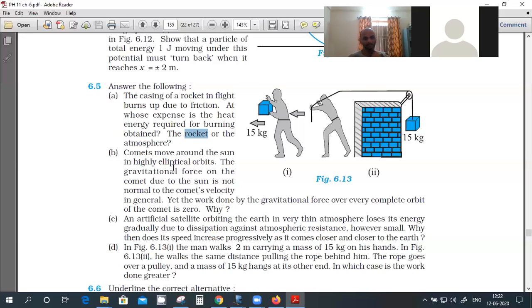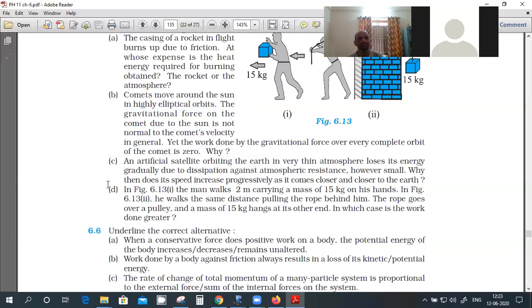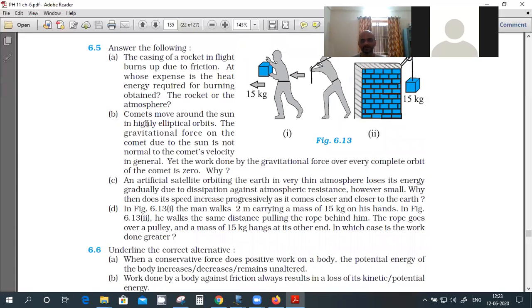Comets around the sun are moving in elliptical orbits. The gravitational force of the comet and sun is not normal to the comet's velocity in general, yet the work done by the gravitational force over a complete orbit of the comet is zero. This is a little bit complicated, just leave it. Don't take elliptical, we'll do it later. Just take circular.